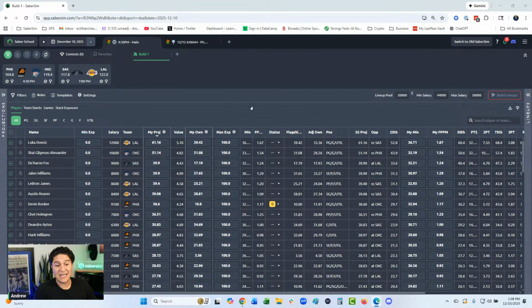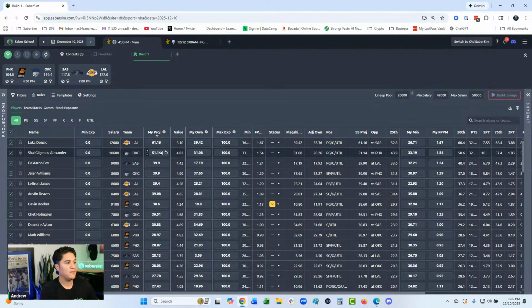But there's a question today kind of about templates. So you can set up SaberSim. Say I'm going to play this 2-game slate. Okay, well, I never want my min salary to be this low. It's something we talked about yesterday, where we took it from a 6,000 gap to 3,000 for the min salary. We brought it up based on what we saw on that 2-gamer from October. So let's say I always want a min salary of 47,000.